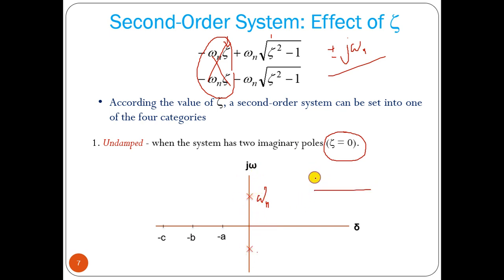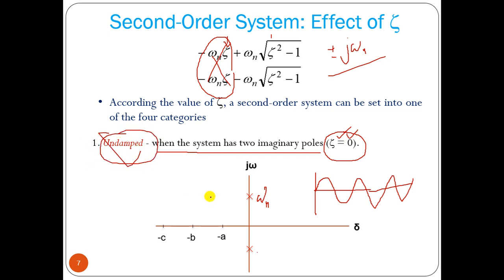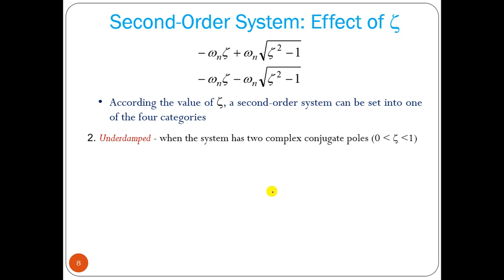So what will be the response? The response will be oscillation, complete oscillation. So when the system has two imaginary poles, as zeta equal to 0, your system response is undamped, pure oscillatory in nature. Now if we consider that the zeta value is between 0 and 1, what will happen? Zeta is 0 to 1, less than 1.